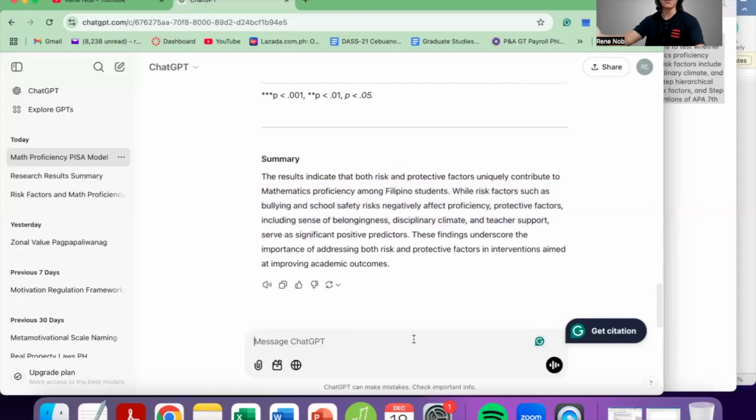And then if you want to have a different style, you can ask ChatGPT for another version. Can you show me an alternative version? Again, I'm not showing this so that you'll be lazy. I'm showing this so that you'd have other resources.